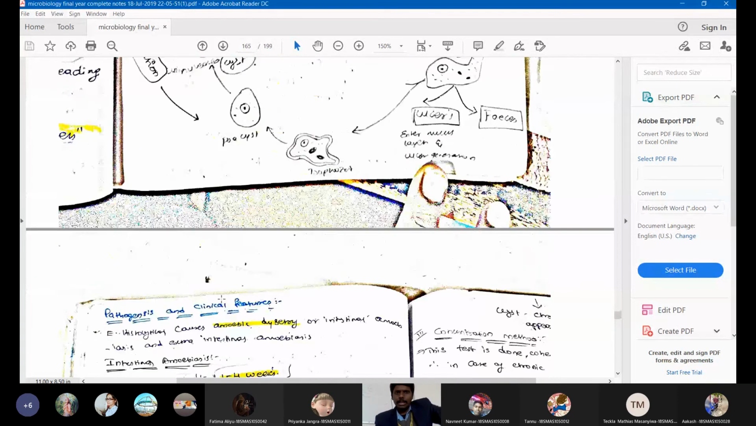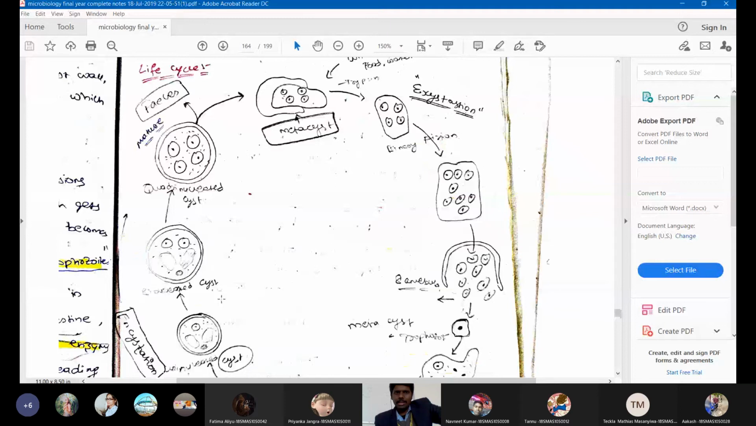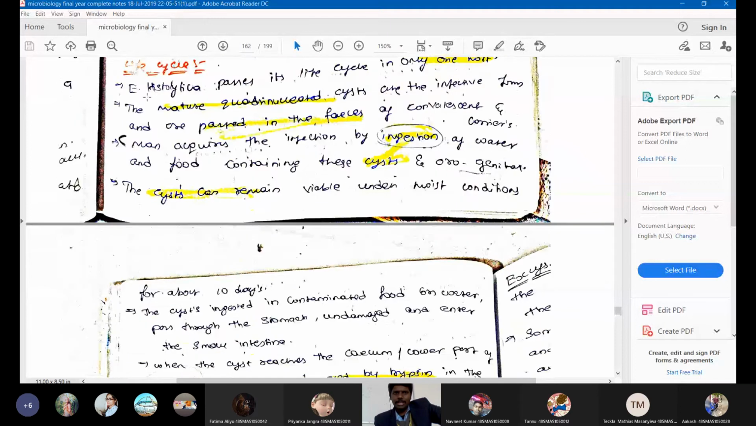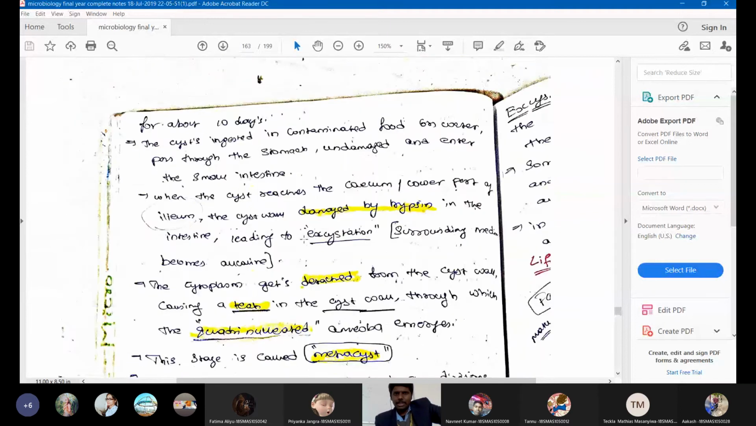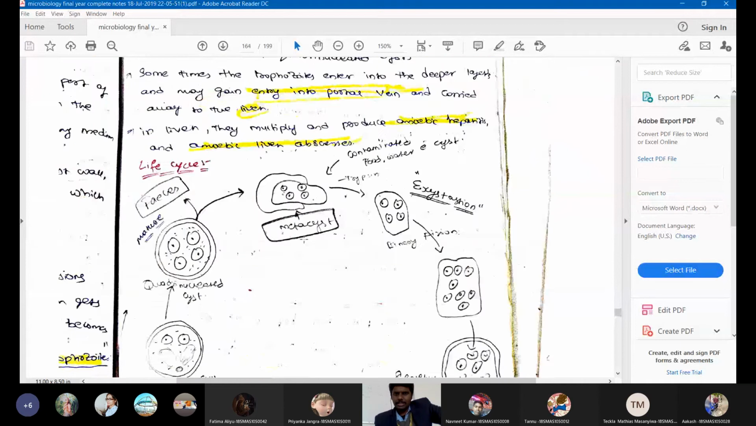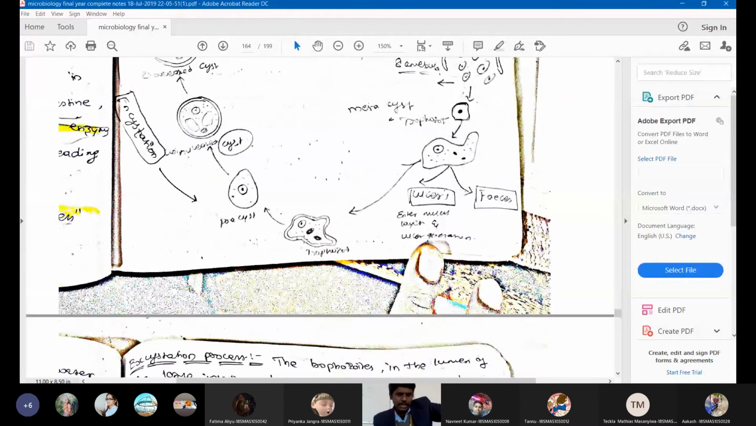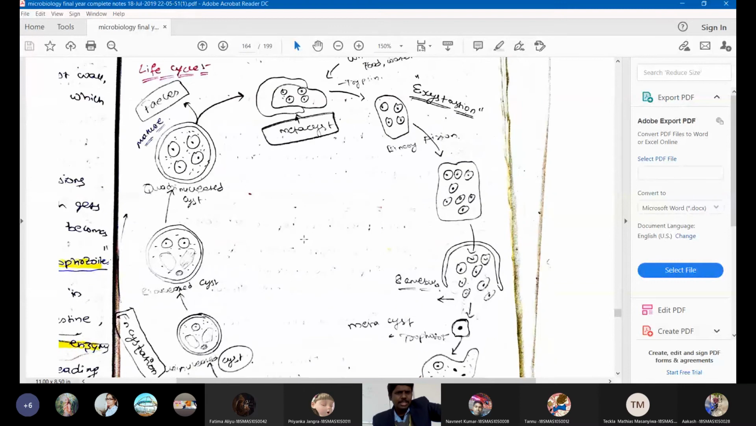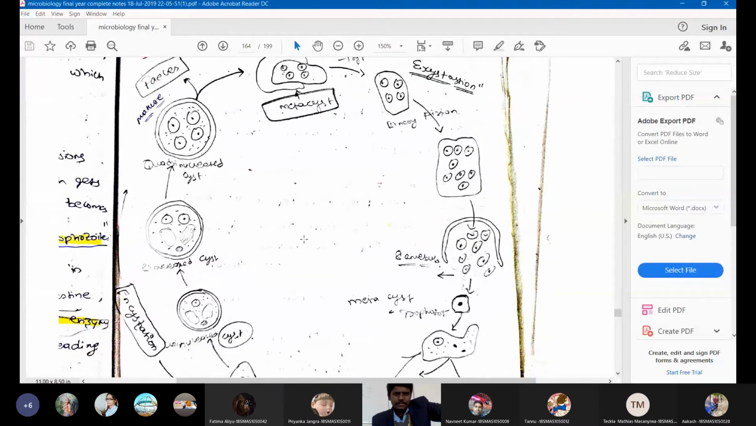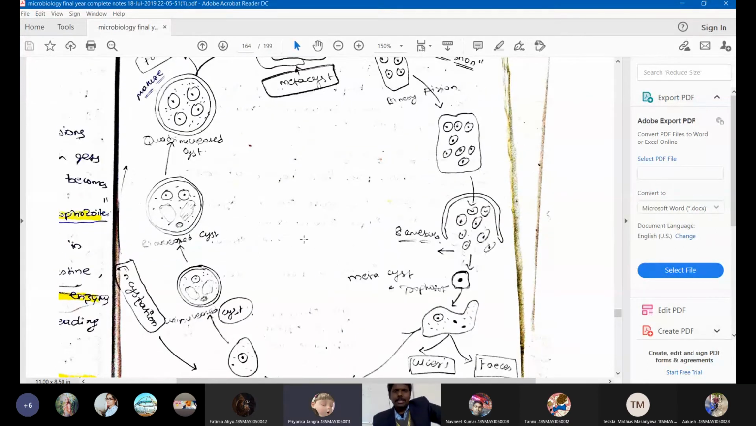The same story I have given in an elaborated manner here, just like this diagram. So this is all about the life cycle of Entamoeba histolytica. Is that clear for everyone? Any doubts? I think it is very straightforward. No doubt. Very good.